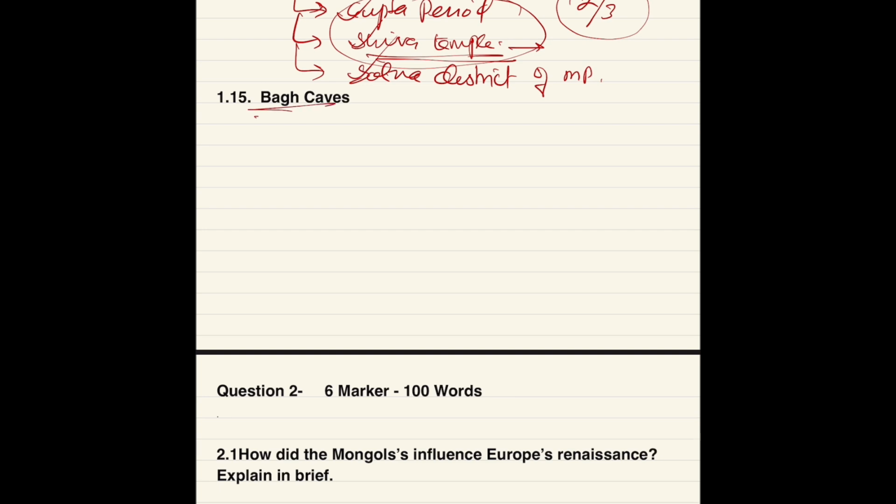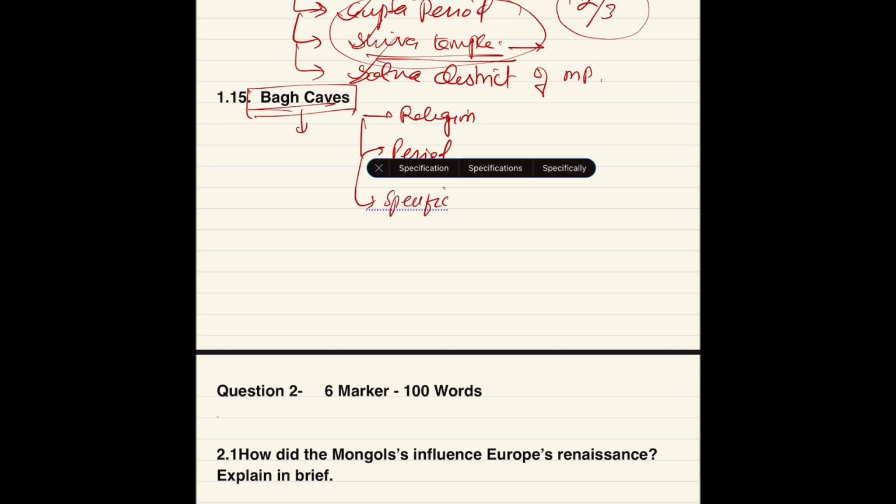So then Bagh Caves. Guys, whenever a question comes about caves, what you need to remember: religion, time period, specific features. Religion is Buddhism.